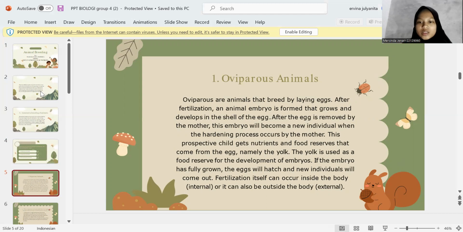The yolk is used as a food reserve for the development of embryos. If the embryo has fully grown, the egg will hatch and a new individual will come out. Fertilization itself can occur inside the body, or internal, or it can also be outside the body, or external.